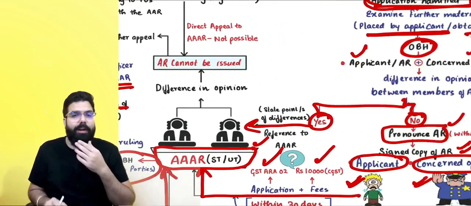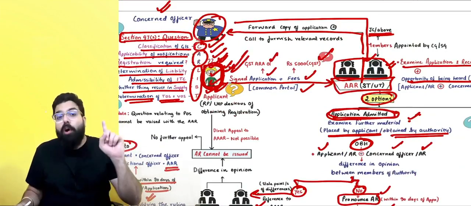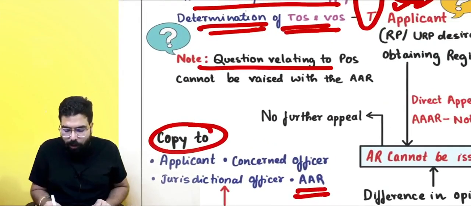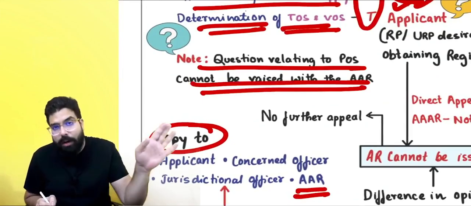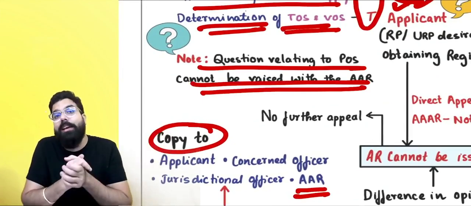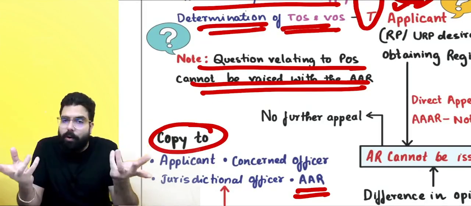Now, be very careful in your exam, sir. Whenever you are asking a question, always remember one thing: a question relating to place of supply cannot be raised with the AAR or AAAR. You can't ask a question relating to place of supply determination to the authority for advance ruling.